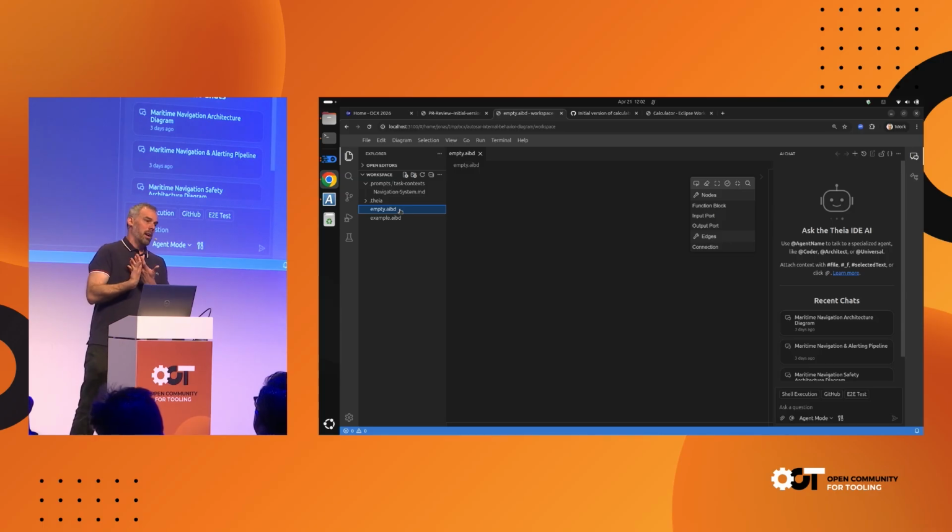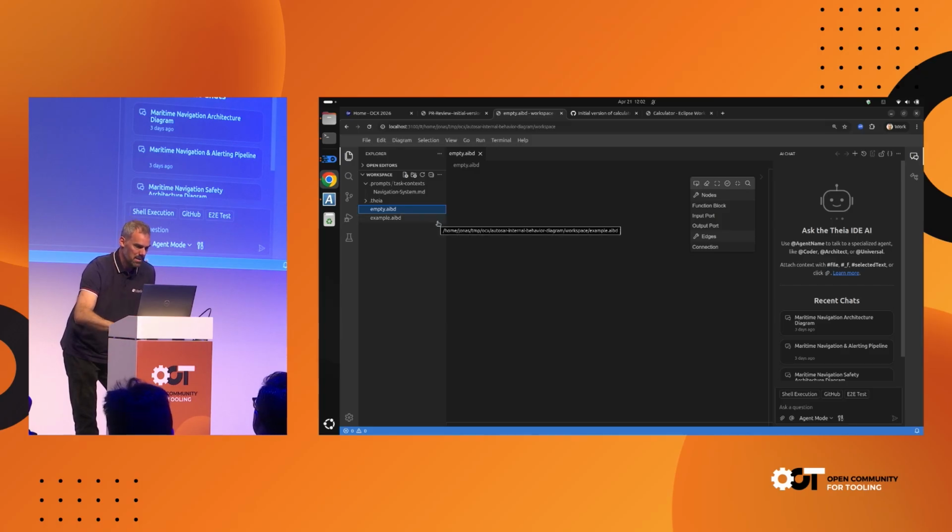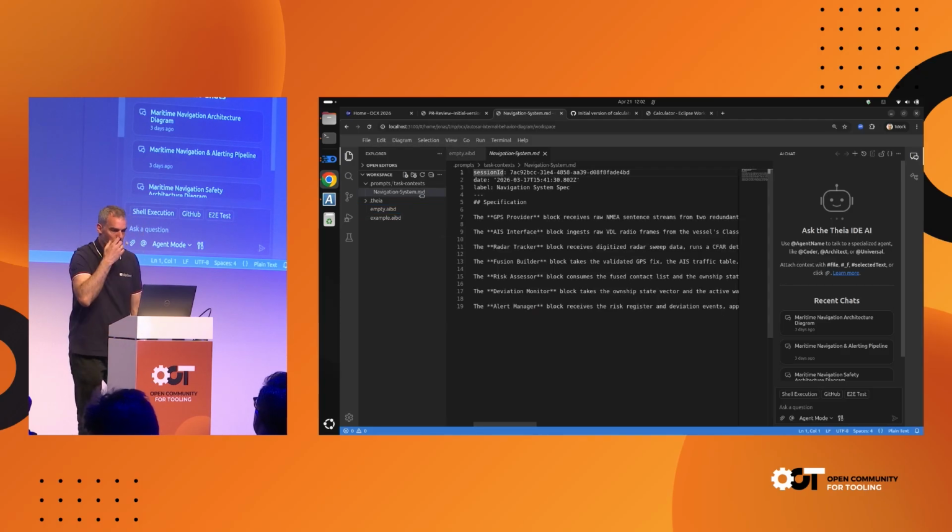And let's say I'm an engineer and now I want to model a system from scratch. Usually what I would need to do is basically add all these blocks, connect the things, spend a lot of time. Now, I can use AI for this. To not bore you with the prompt, what I've done as a preparation is I created another markdown that describes a navigation system for ships. So basically the domain description.